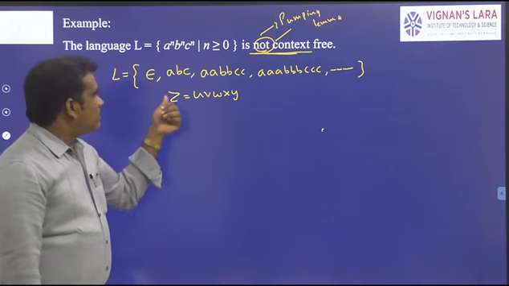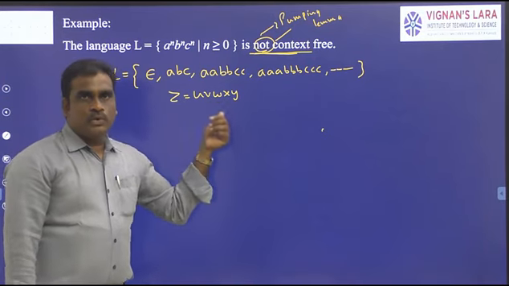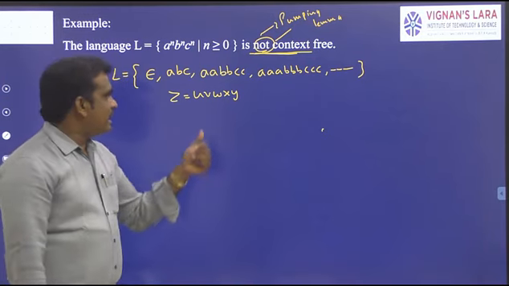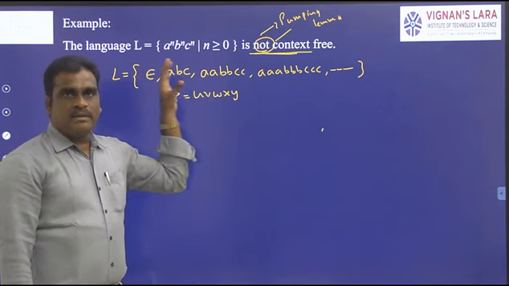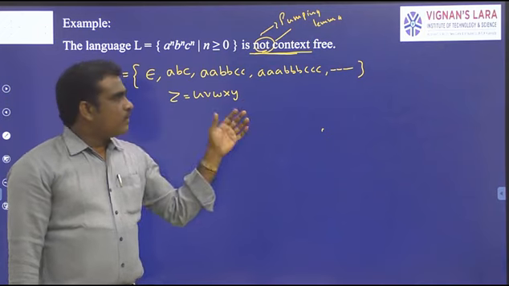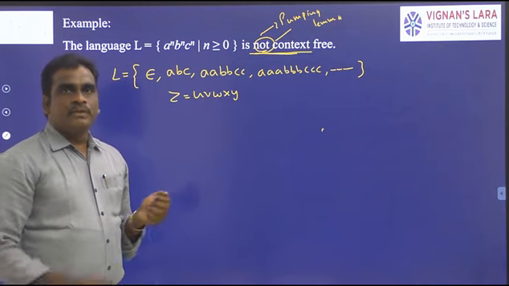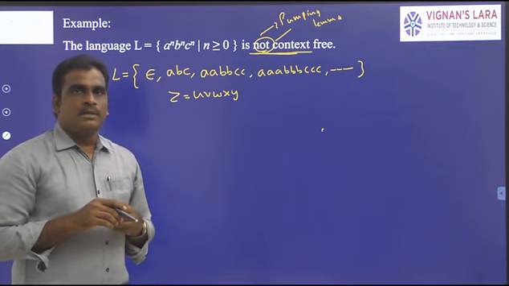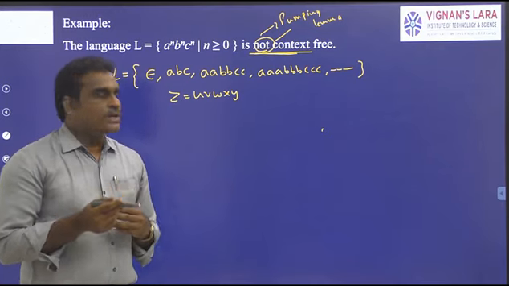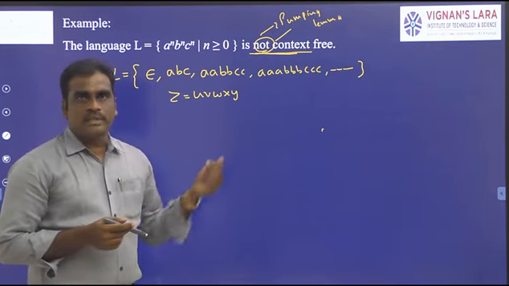Now we compare with z equal to u, v, w, x, y. Here the string length is 5. That's why, in the language, which is the set of strings, we have to choose a string whose length is minimum 5. Then only it is easy to compare with uvwxy.